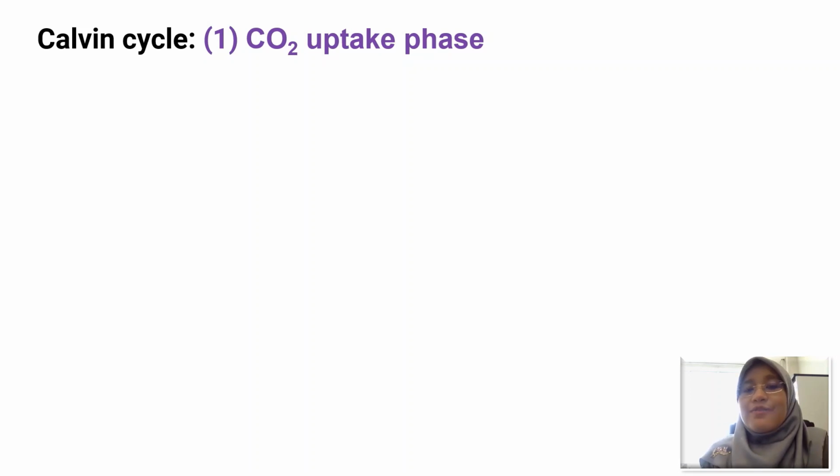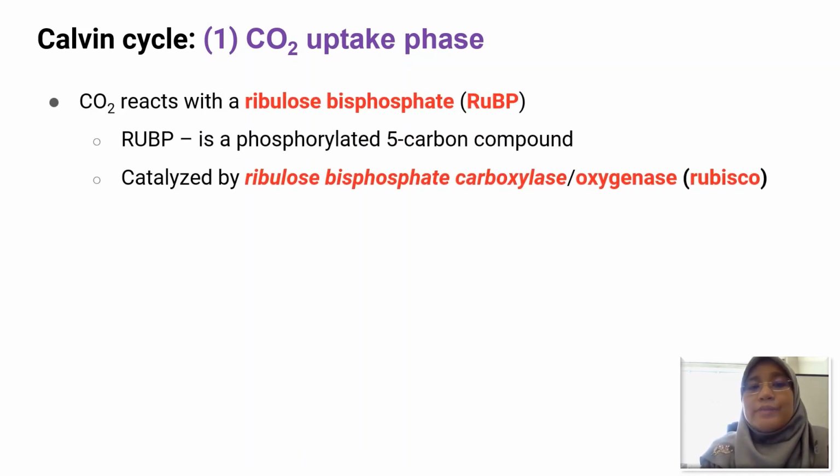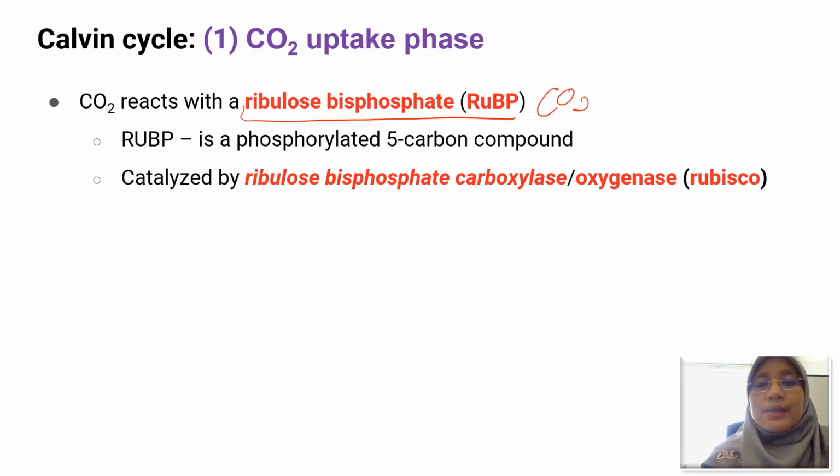Okay, let's look at the first phase of the Calvin cycle, which is the carbon dioxide uptake. Carbon dioxide will react with a carbon dioxide acceptor, which is RuBP, or ribulose bisphosphate. So ribulose bisphosphate is actually a carbon dioxide acceptor. RuBP is a phosphorylated 5-carbon compound, so it means that the molecule has 5 carbon atoms.